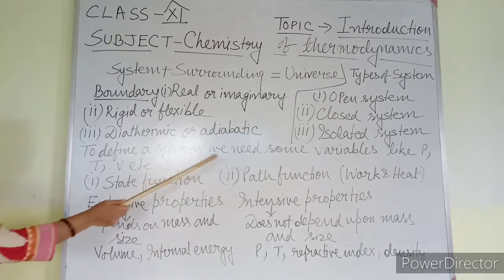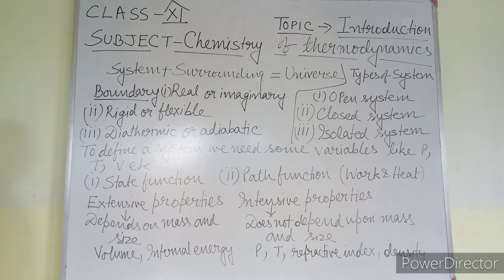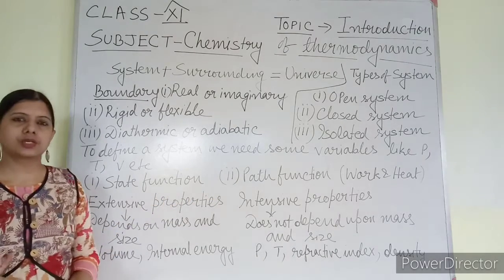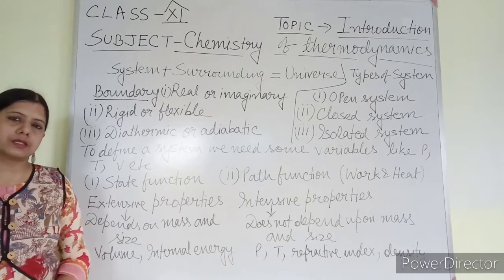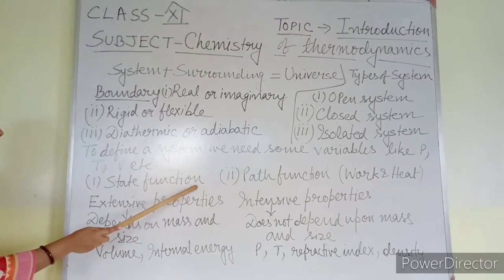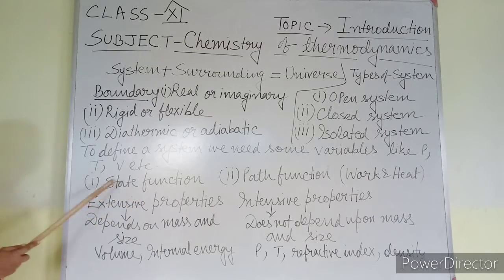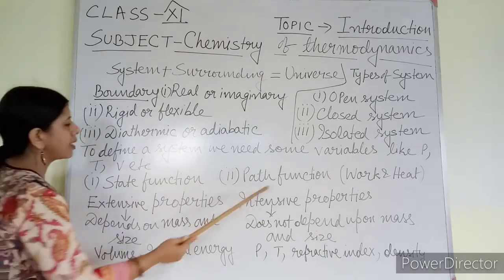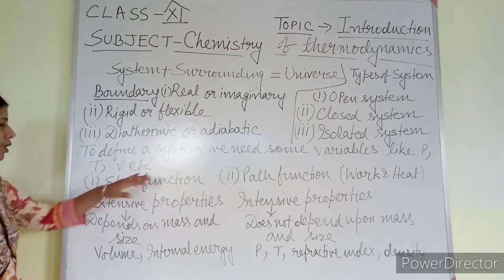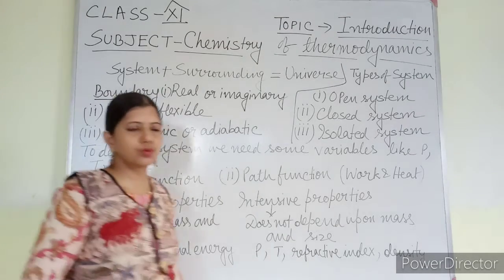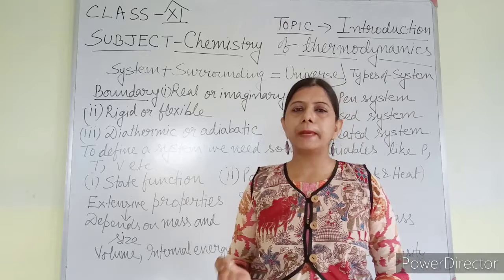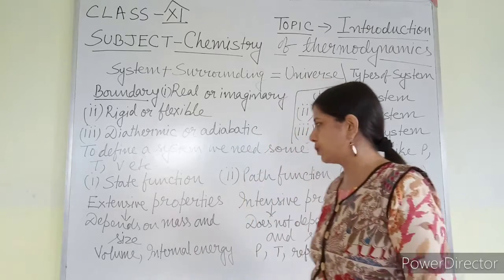Now, to define a system, I already told that some variables are needed. They can be divided into two parts. These variables are known as functions of the system. So they can be considered as state function and path function. Some variables are known as state function and some are known as path function. Now what is the meaning of this, that you have to know. If you have pen, paper, write down the notes also.